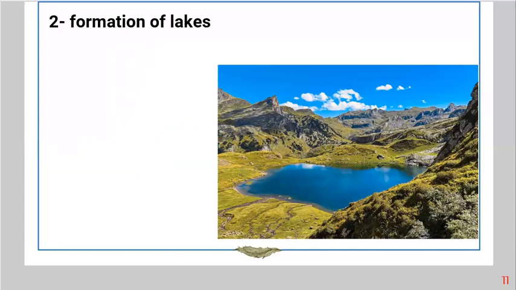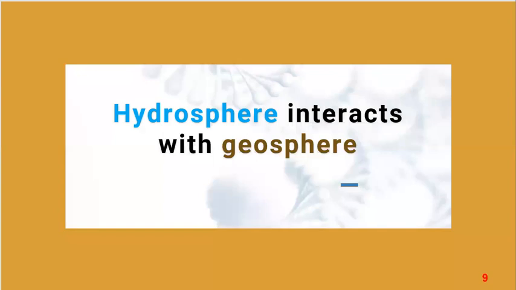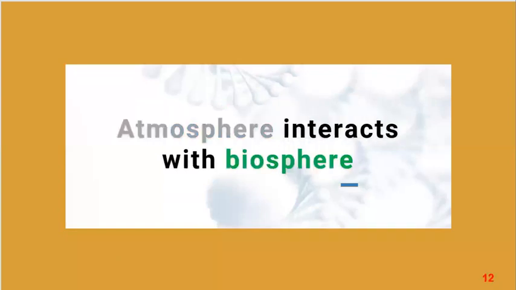So we've talked about the interaction between hydrosphere and geosphere. Let's move to the interaction between atmosphere and biosphere. Atmosphere includes all gases: hydrogen, nitrogen, carbon dioxide, oxygen. And biosphere: human, plants, animals, microorganisms.